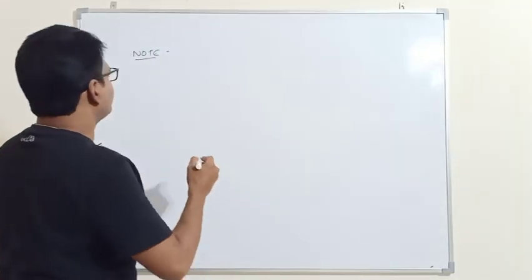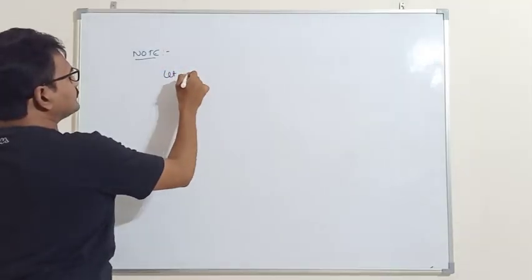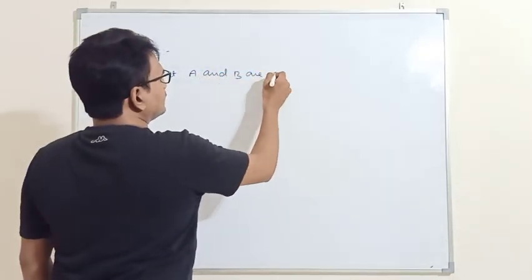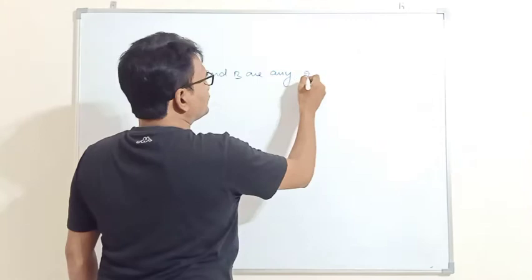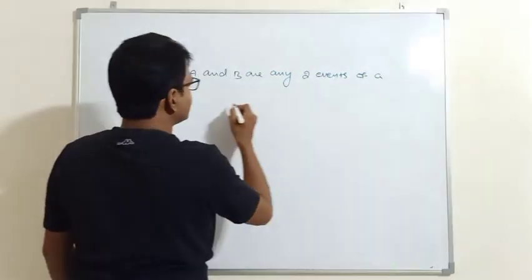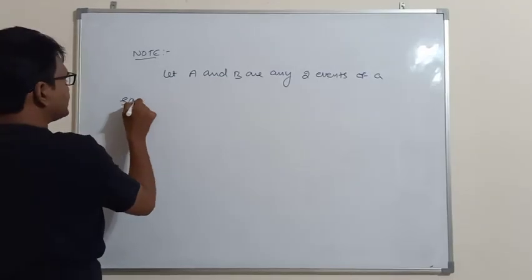Next point, note: let A and B be any two events of a sample space.